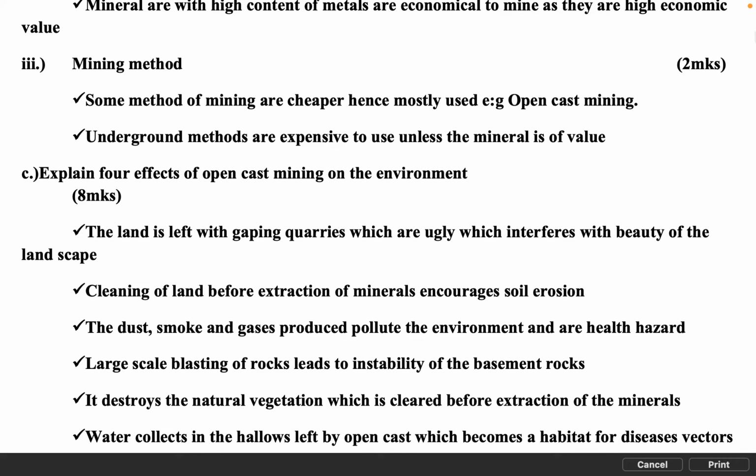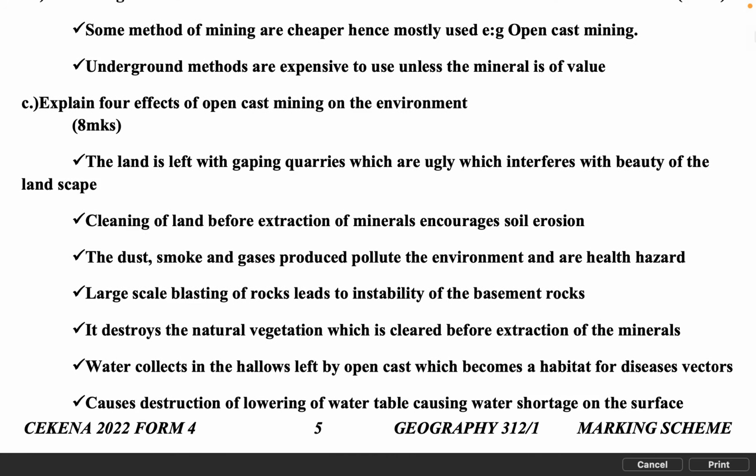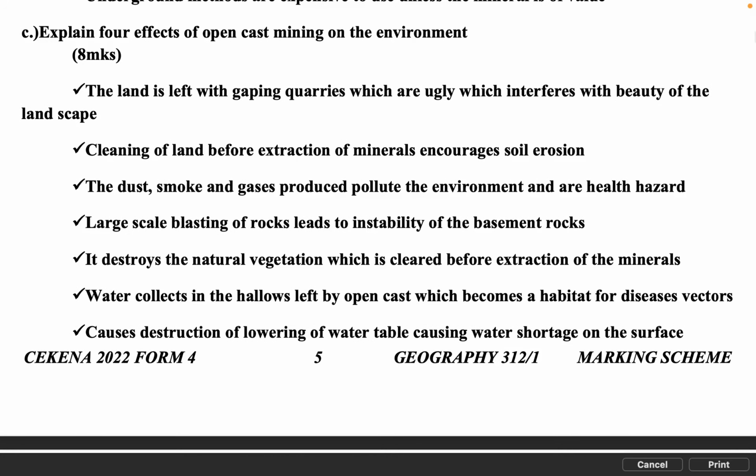C. Explain 4 effects of open cast mining on the environment, 8 marks. The land is left with gaping quarries which are ugly, which interferes with the beauty of the landscape. Clearing of land before extraction of minerals encourages soil erosion. The dust, smoke and gases produced pollute the environment and are a health hazard. Large-scale blasting of rocks leads to instability of the basement rocks. It destroys the natural vegetation which is cleared before extraction of the minerals.